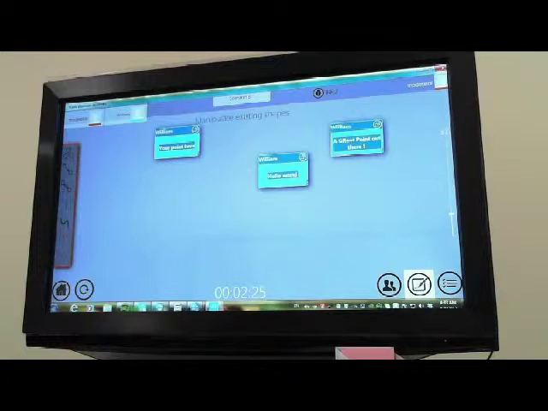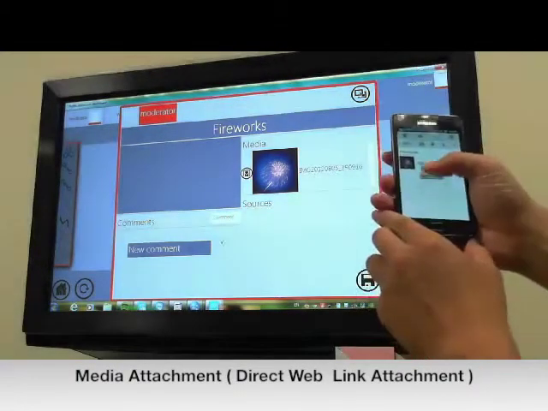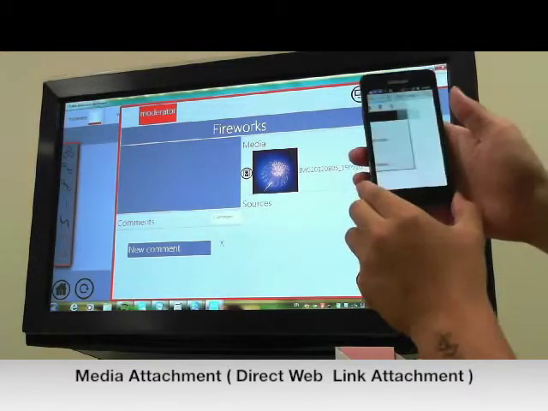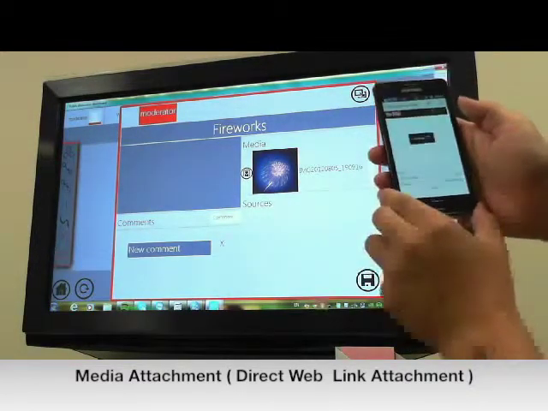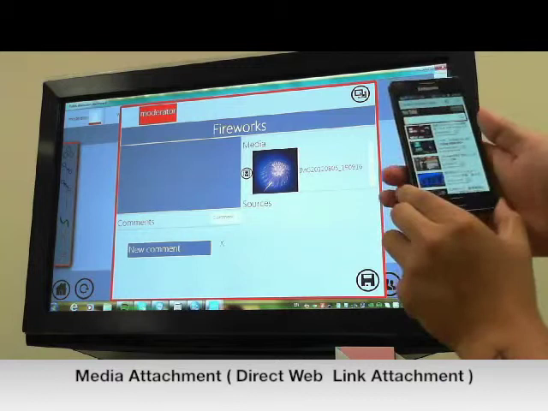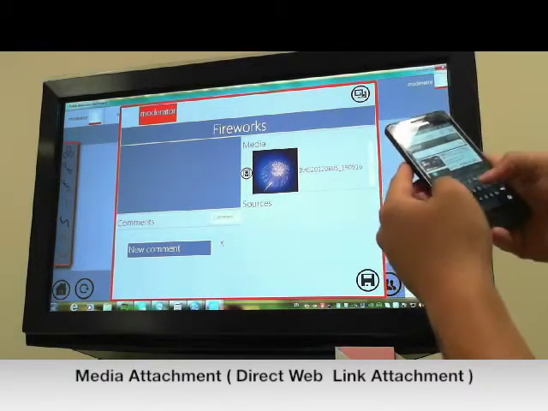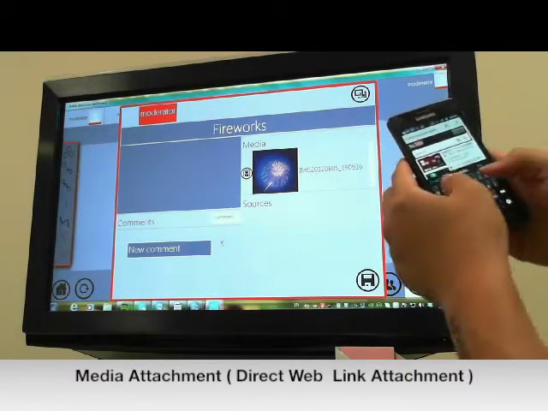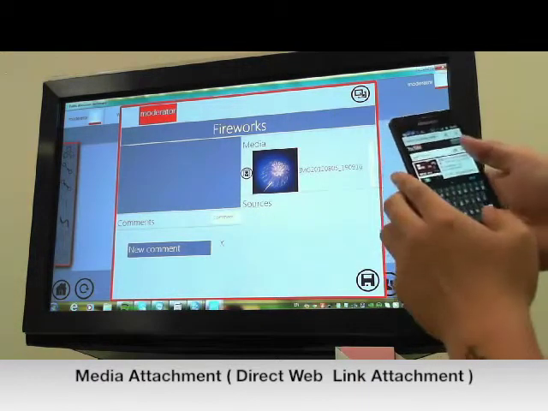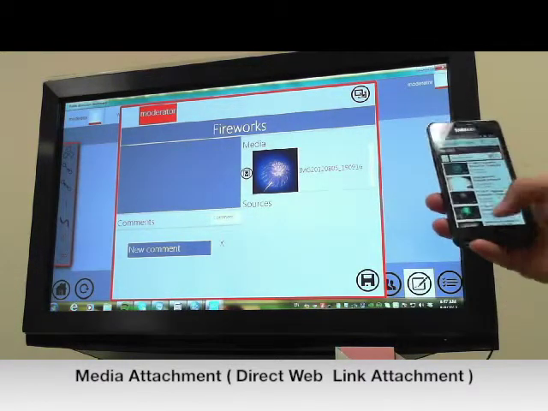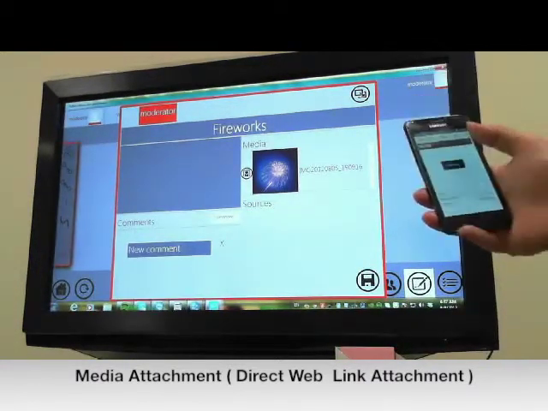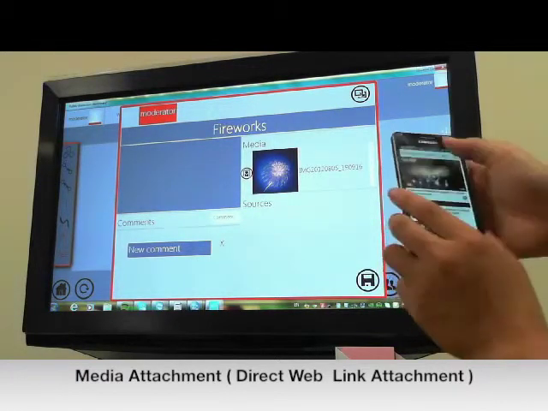Another thing that we developed is attachment of YouTube video, which is amazing. All you gotta do is go to YouTube video, and for example, you want to search for YouTube Japan fireworks, and then you search it, and you just put it up here, then you attach it.